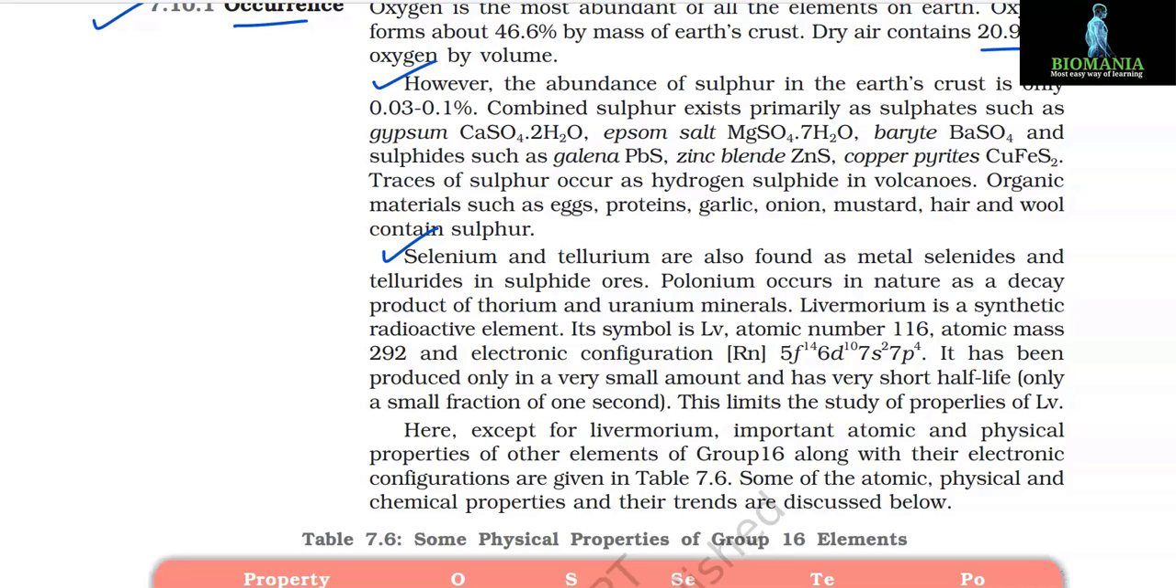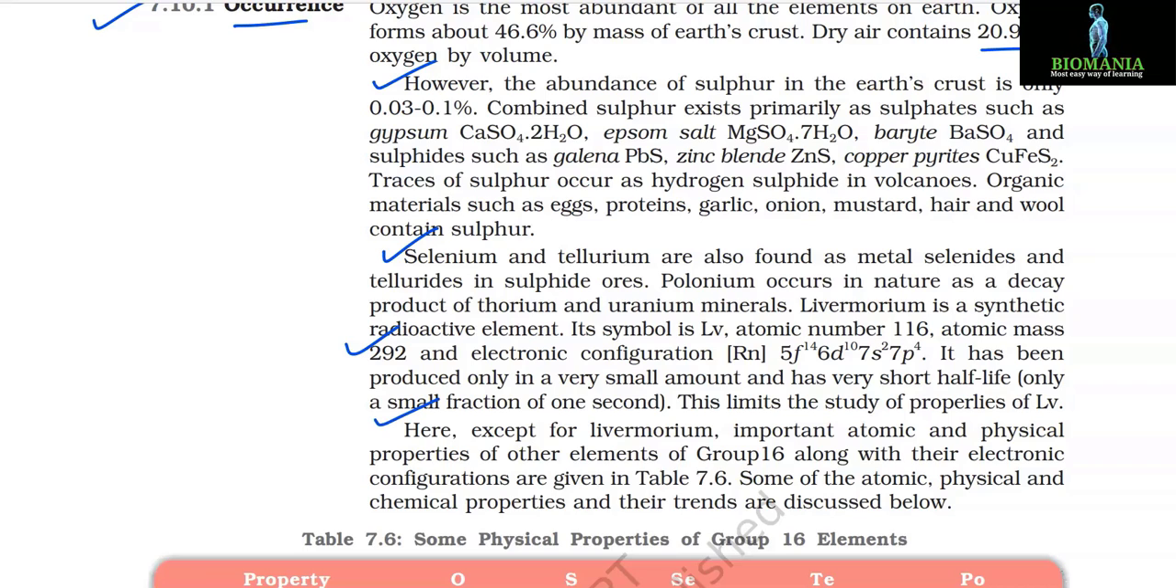Polonium occurs in nature as a decay product of thorium and uranium minerals. Livermorium is a synthetic radioactive element. Its symbol is Lv, atomic number is 116, atomic mass is 292, and electronic configuration is [Rn] 5f14 6d10 7s2 7p4. It has been produced only in a very small amount and has a very short half-life, only a small fraction of 1 second. This limits the study of properties of Lv.